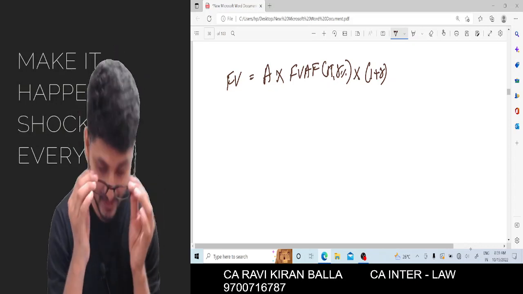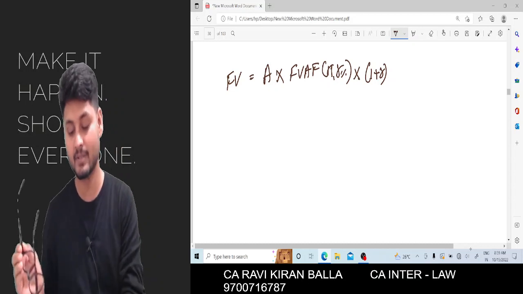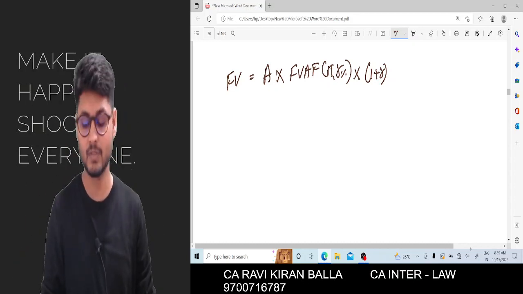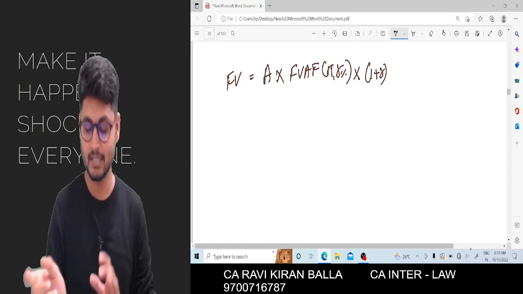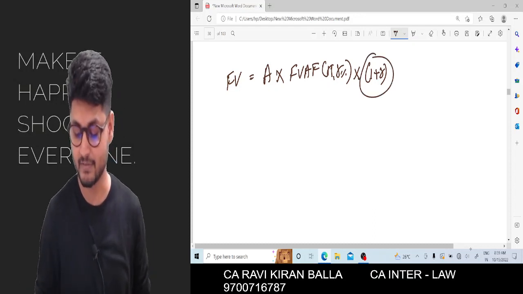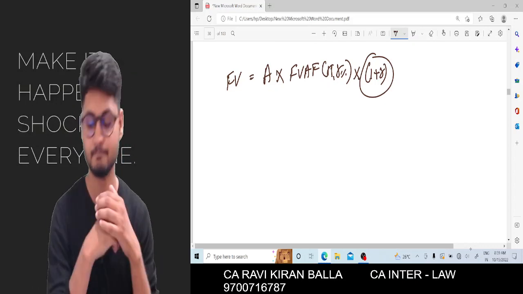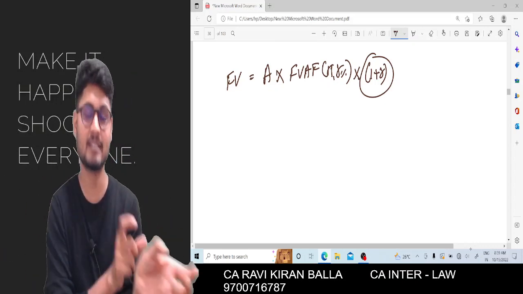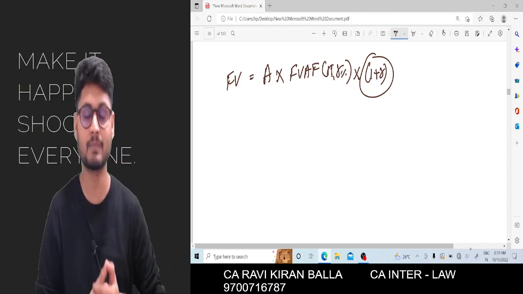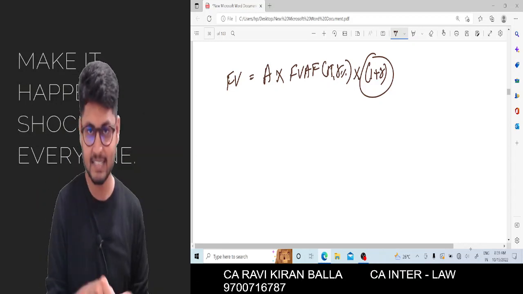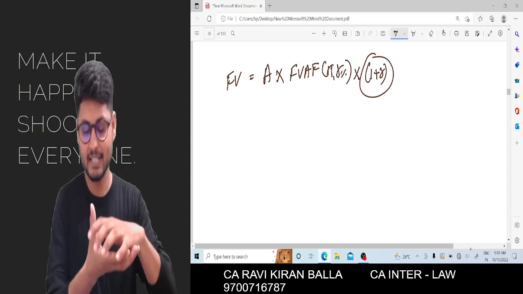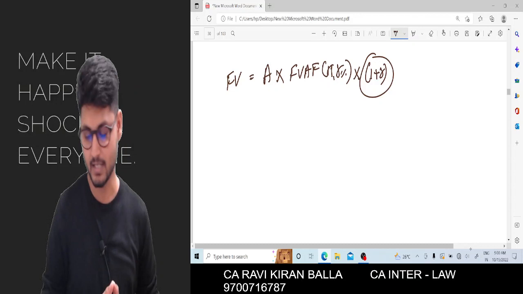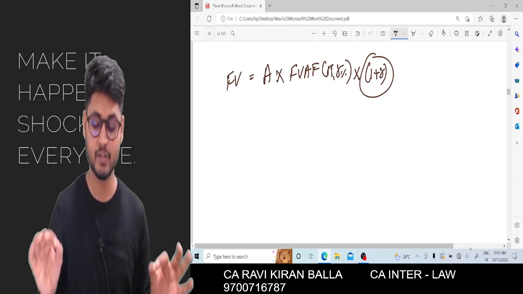Even if you do not understand any table, you can just remember this formula, 1 plus r. It will be so simple for you to understand this difference. For every term you need to multiply 1 plus r. For every year you need to multiply 1 plus r. Hence I calculated everything, added everything and multiplied that figure with 1 plus r. Hence I am done with this conversion also.